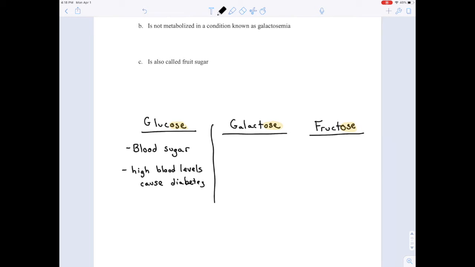Galactose. Galactose is one of the monosaccharides that makes up lactose. You can see it in the name. Galactose is one of the 2 links in that chain. Lactose is a disaccharide, and one of these saccharides is galactose. And there is a condition called Galactosemia